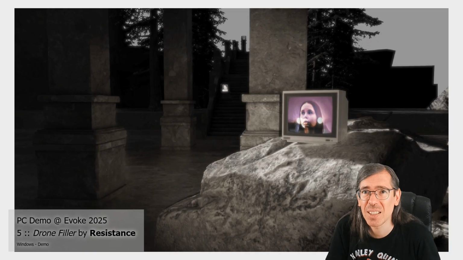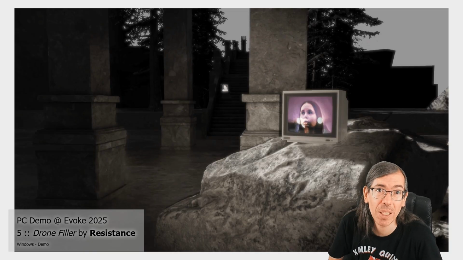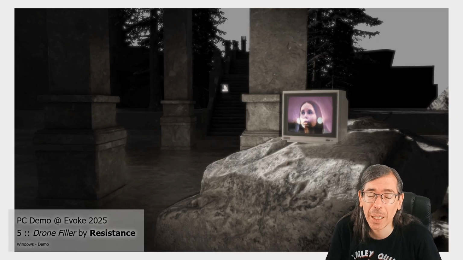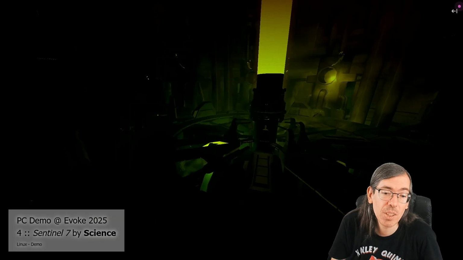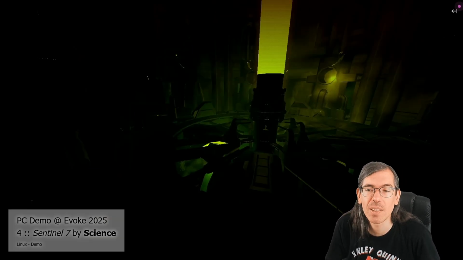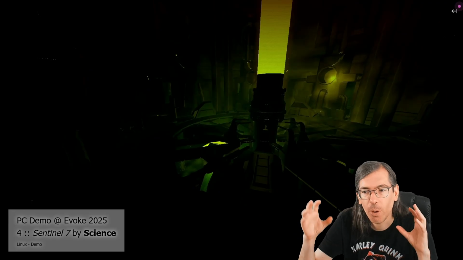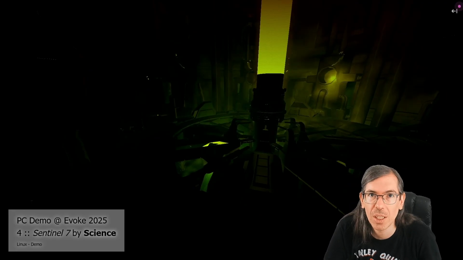Resistance did a fast-made drone filler with some 3D assets and photos, getting a 5th place here. The pacing of the camera being a bit faster than the audio BPM kind of ruined it for me, but very good 3D on it though. In 4th place, Sentinel 7 by Science, doing their own Vulkan engine rendering on Linux. Very nice 3D scene demo, but kind of short, just 1-2 scenes in it.